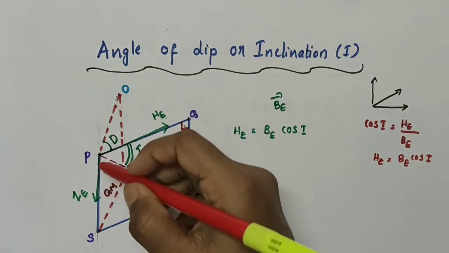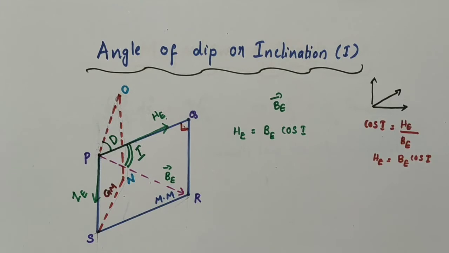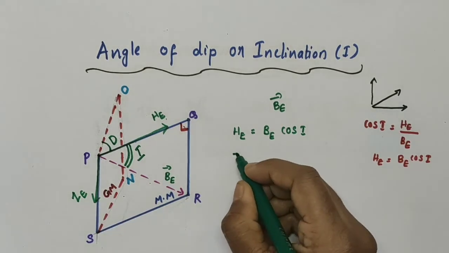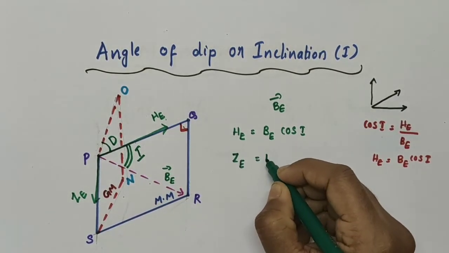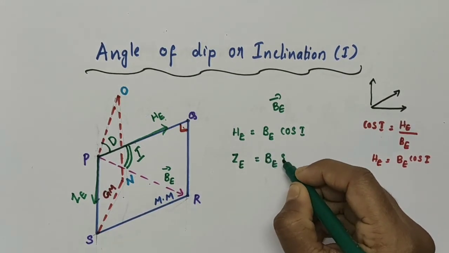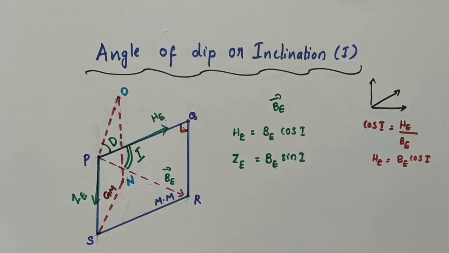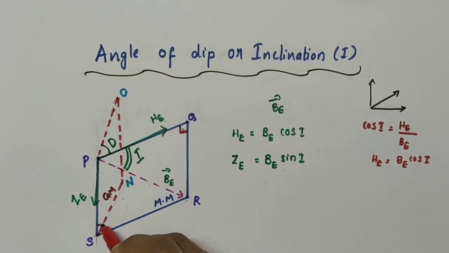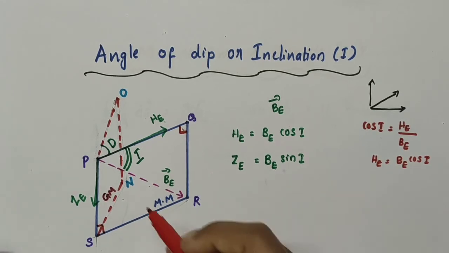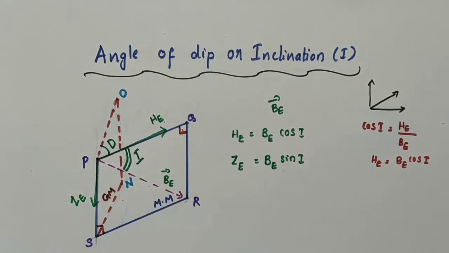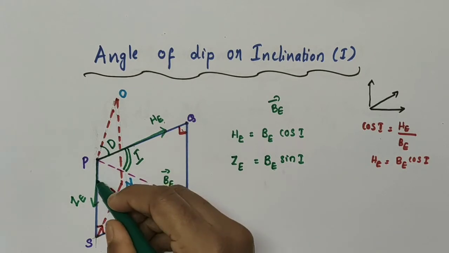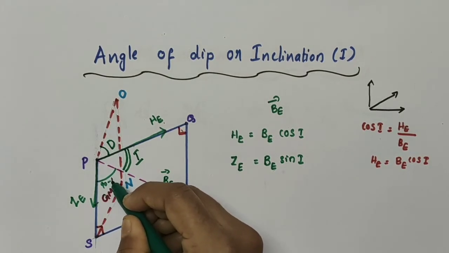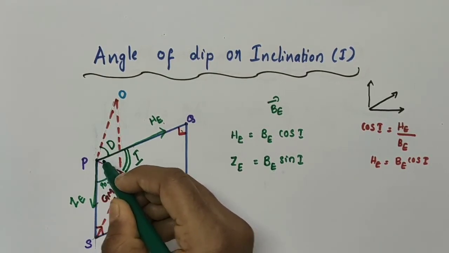Similarly, the vertical component of Earth's magnetic field, that is ZE, will be equal to what? Vertical component, so BE sin I. For example, if I am taking this triangle, this angle can be taken as 90. If this angle is I, what about this angle? This will be 90 minus I, because total this angle is 90.